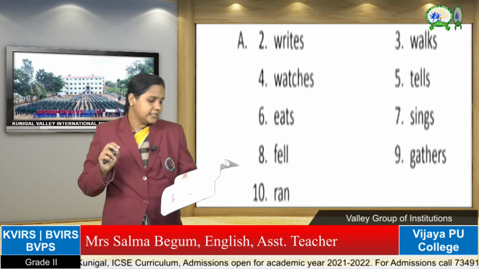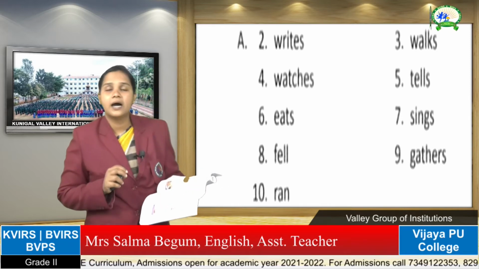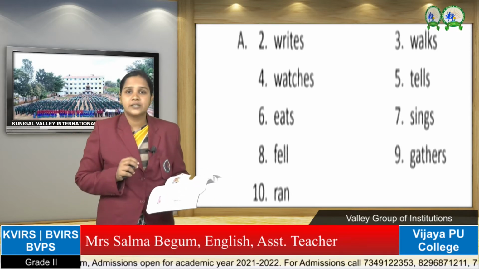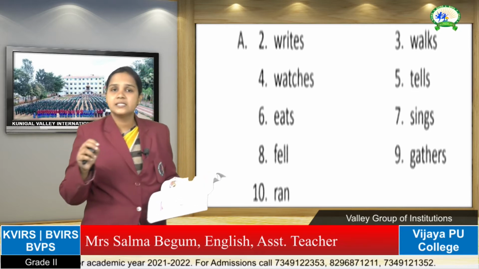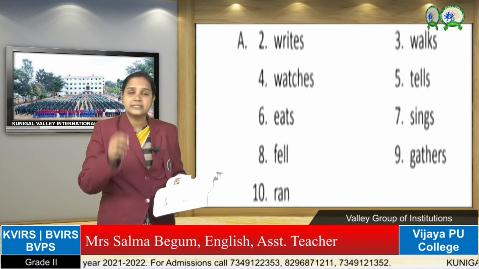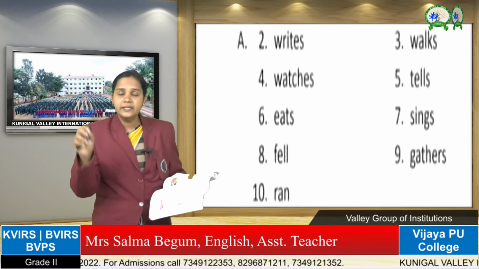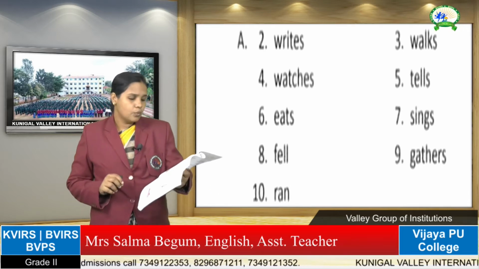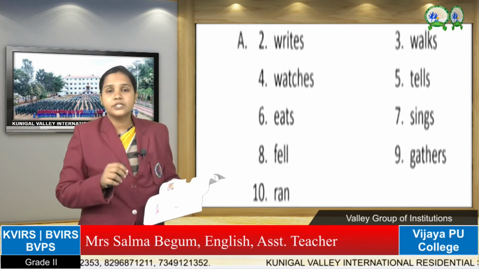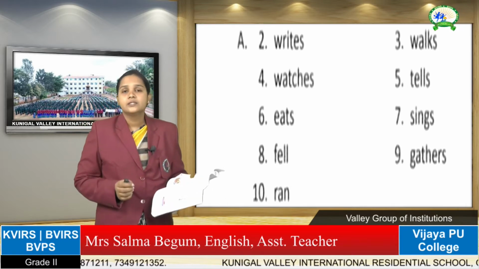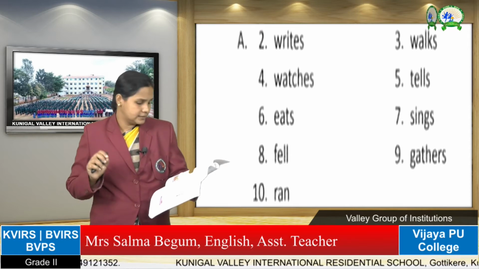Next, second, Meeta writes a letter to her aunt. Which is the action word, children? It is writes, W-R-I-T-E-S. Writes is an action because that girl is writing. So underline writes. Piyush walks to the school with his friends. So walks. What is Piyush doing? He is walking. So underline walks.